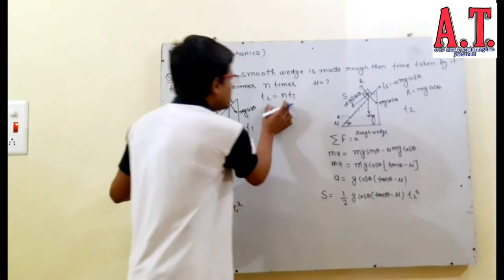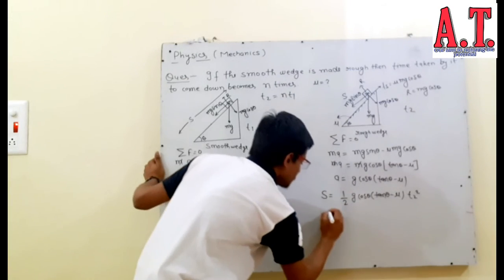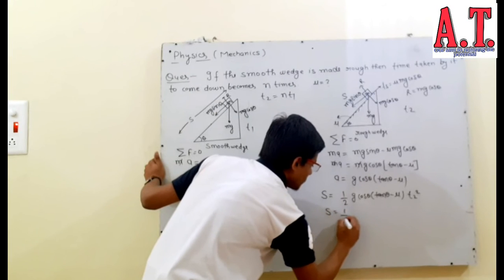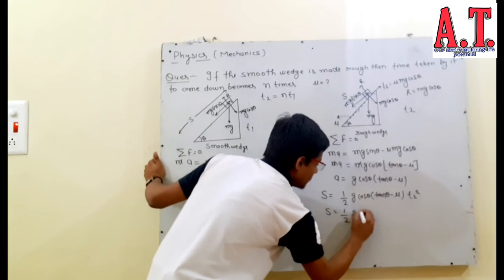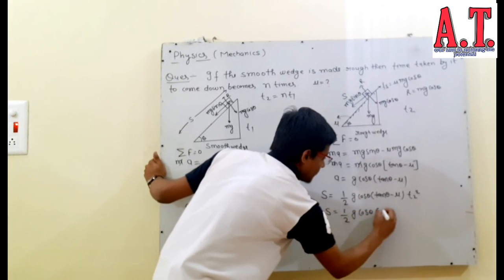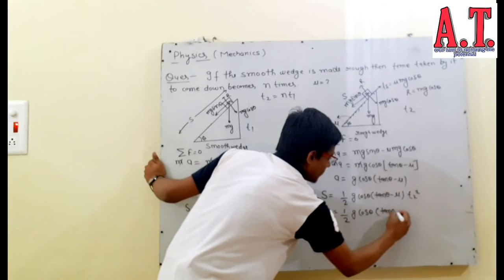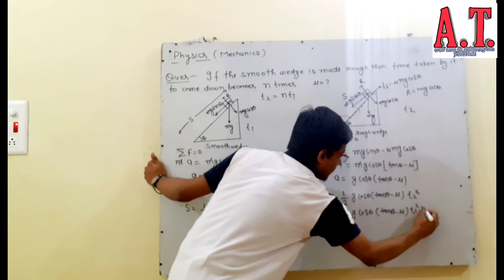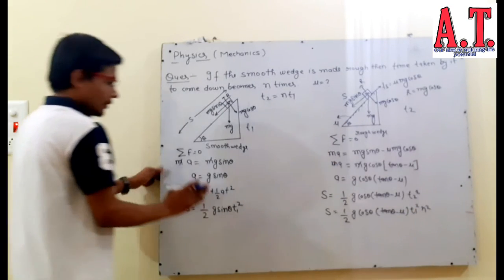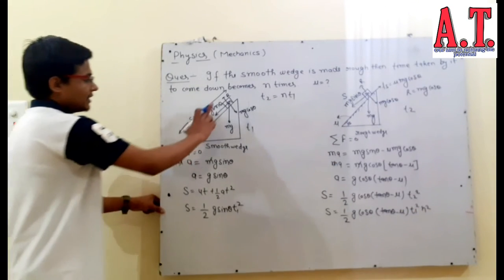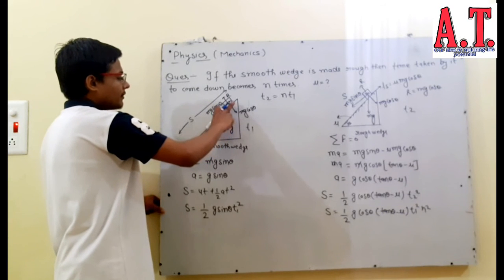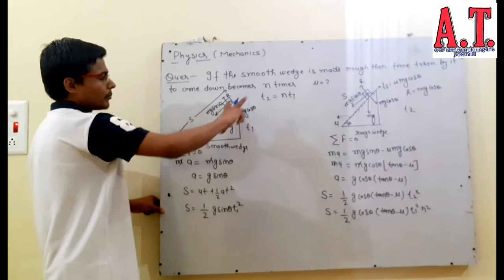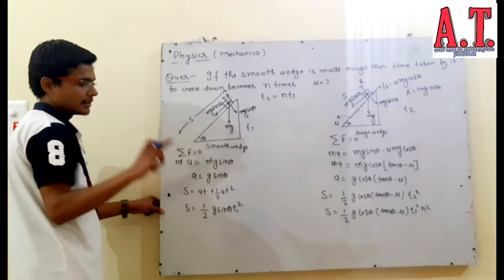I am going to put this value in this equation. So what will come out? Half g cos theta (tan theta minus mu) t1 square and n square. As we see, the distance s for both the wedges is the same, constant.